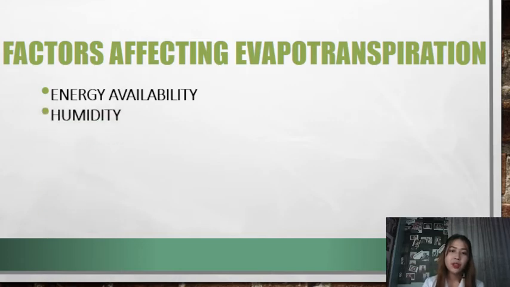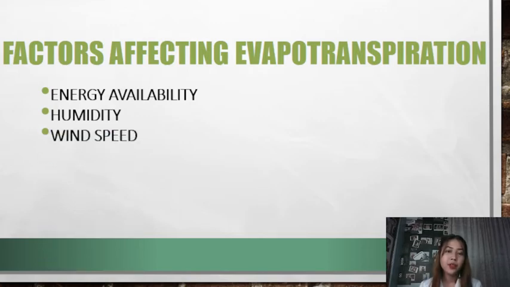Next, we have the humidity, the humidity gradient away from the surface. The rate and quantity of water vapor entering the atmosphere both become higher in drier air. Also, the next factor is the wind speed. The process of evapotranspiration moves water vapor from the ground or water surface to an adjacent shallow layer that is only a few centimeters thick.